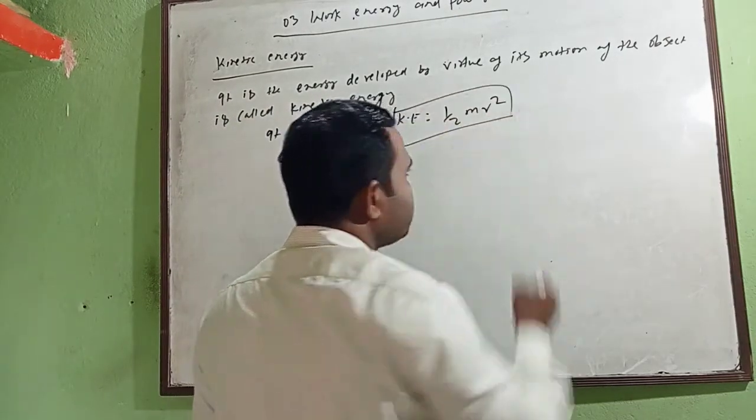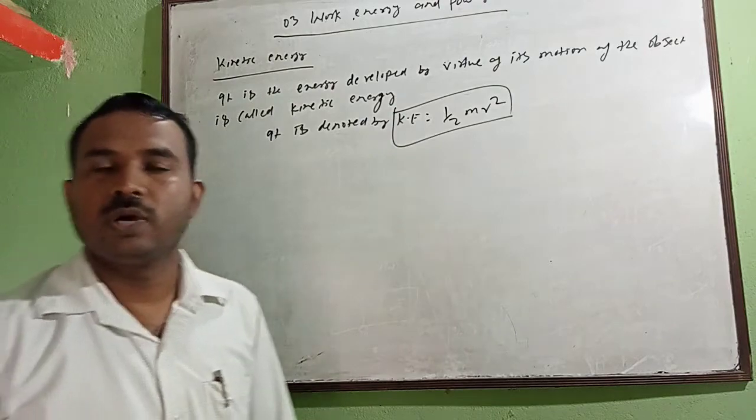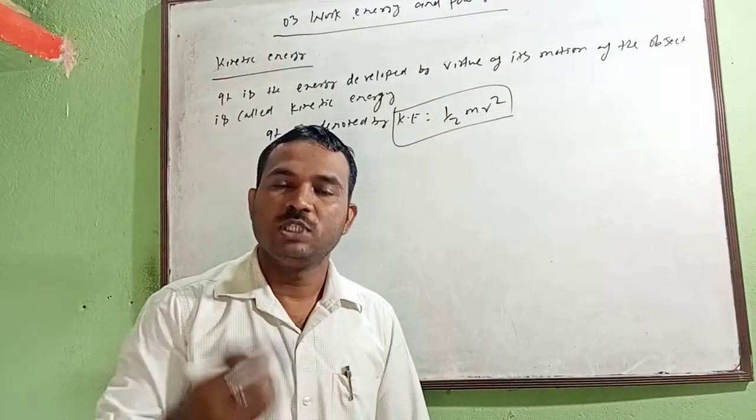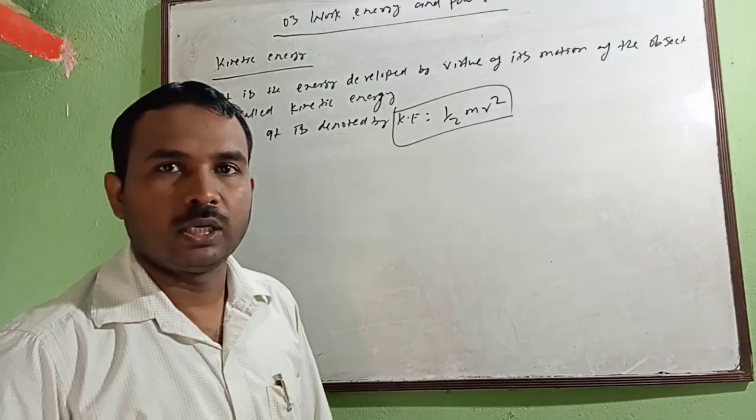Yes, K equals half mv². That means the kinetic energy can be denoted like this.